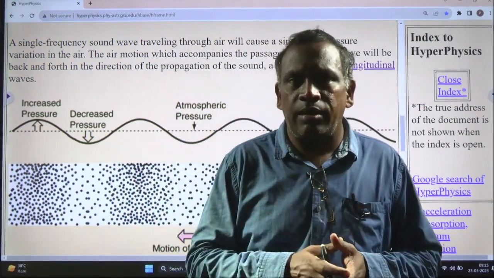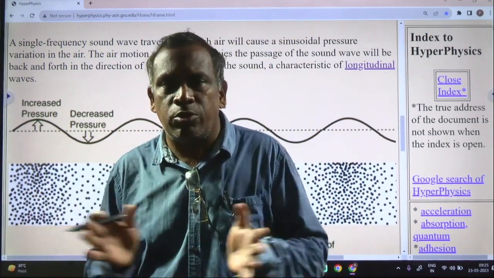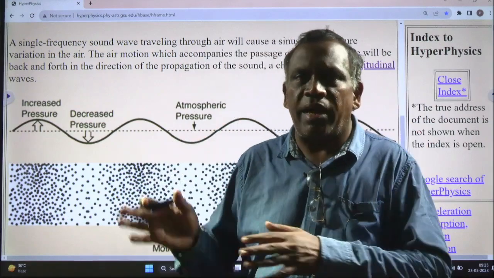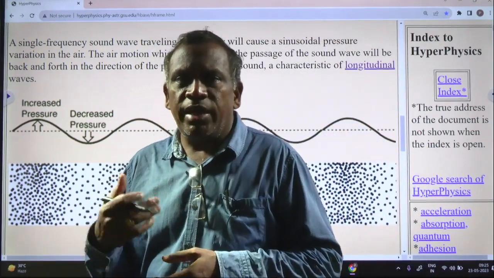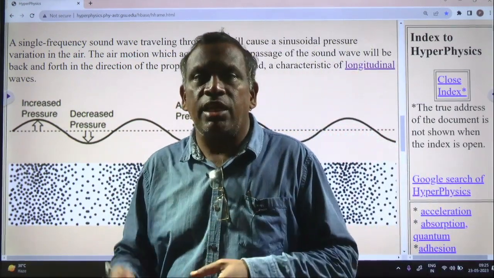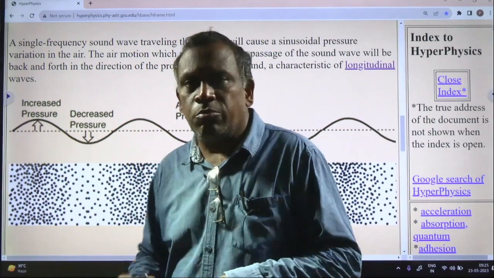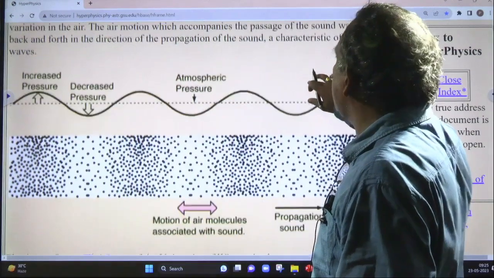One is vibratory motion, another is periodic motion. Vibratory motion is to and fro motion, they travel back and forth, that is vibratory or oscillatory motion. Periodic is nothing but if the body repeatedly travels along the same path in equal intervals of time, that is periodic motion. Here the particles are vibrating in the propagation of sound.